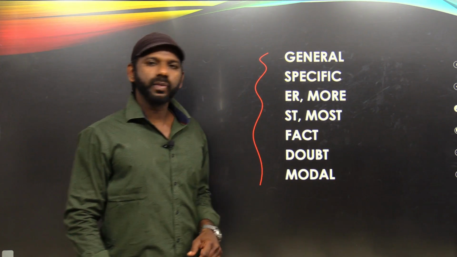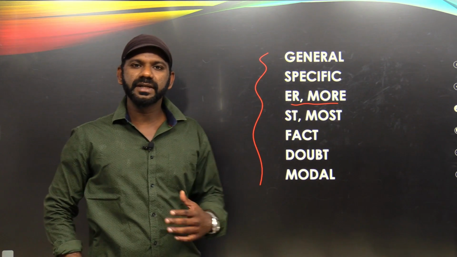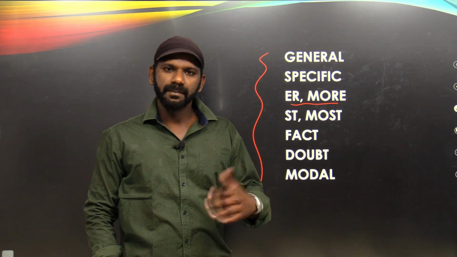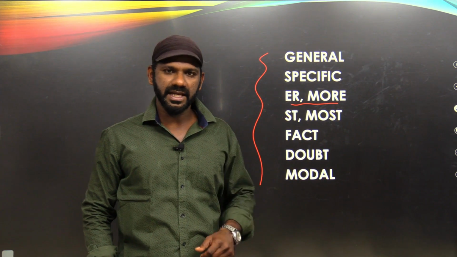Now, these ER words and more words are termed as comparative degree adjectives. Taller, sharper, fatter, shorter, more intelligent, more beautiful. These words are termed as comparative degree adjectives.